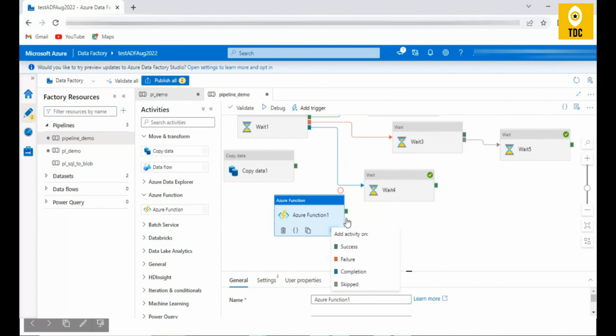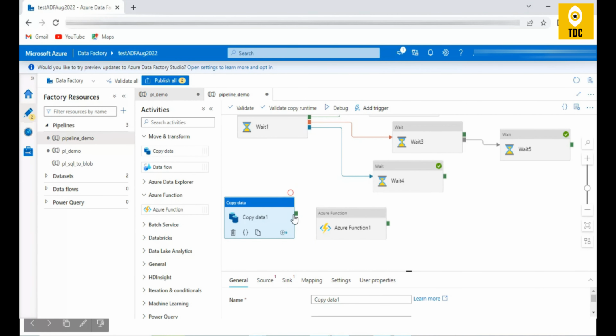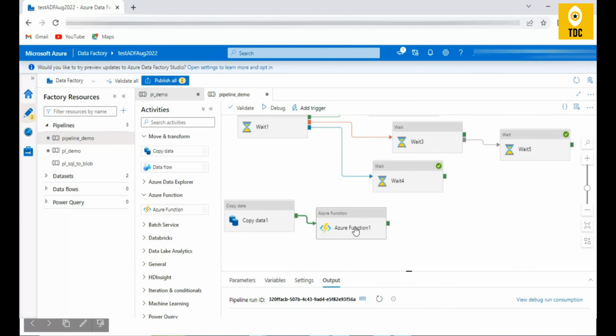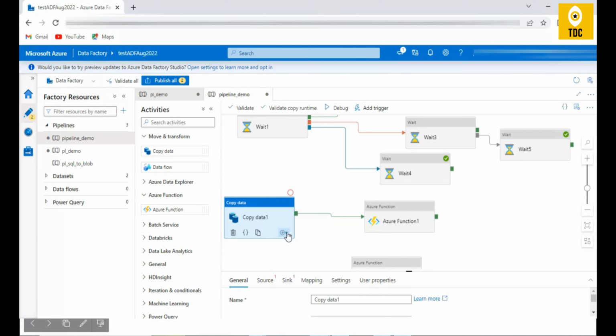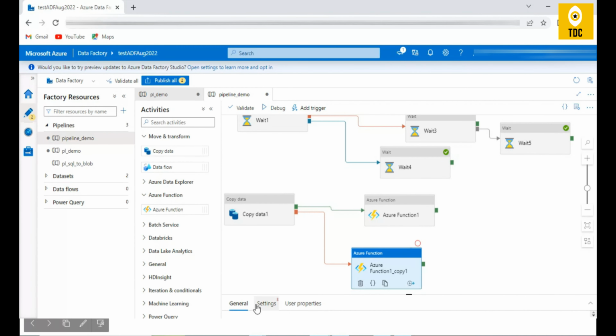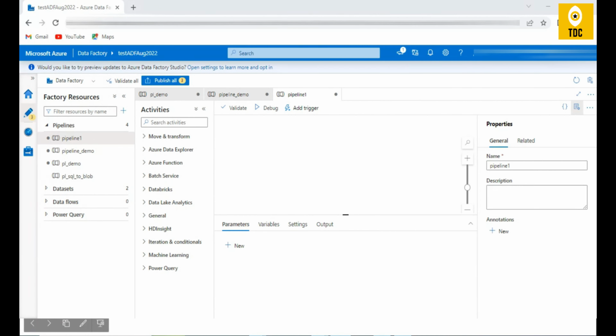Okay, so we can interlink. For example, on success of copy activity 1, call Azure function 1, and on failure of the copy activity, call Azure function 2. That's how you can keep on linking, so that you can keep on chaining between the activities. Okay, hope this is clear. And now let us take an example of branching, I mean the conditioning, right? So there can be different conditions, and based on the different conditions you will be using it.